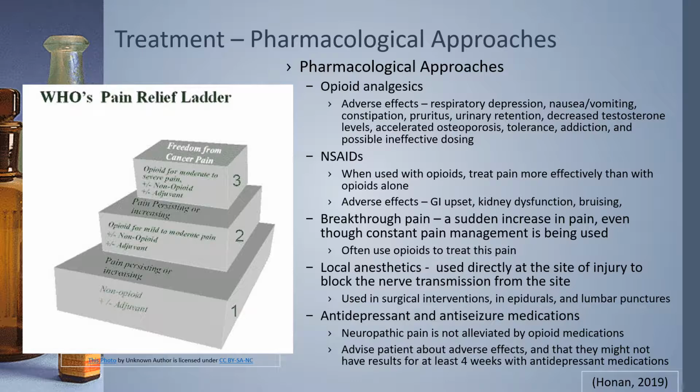Local anesthetics are used directly at the site of injury, and this is to block nerve transmission from the site of injury. This is often used in surgical interventions. You can use anesthetics in epidurals, and you can use it when you have to do a lumbar puncture. And then lastly, antidepressant and anti-seizure medications are used for neuropathic pain, which is not alleviated by opioid medications.